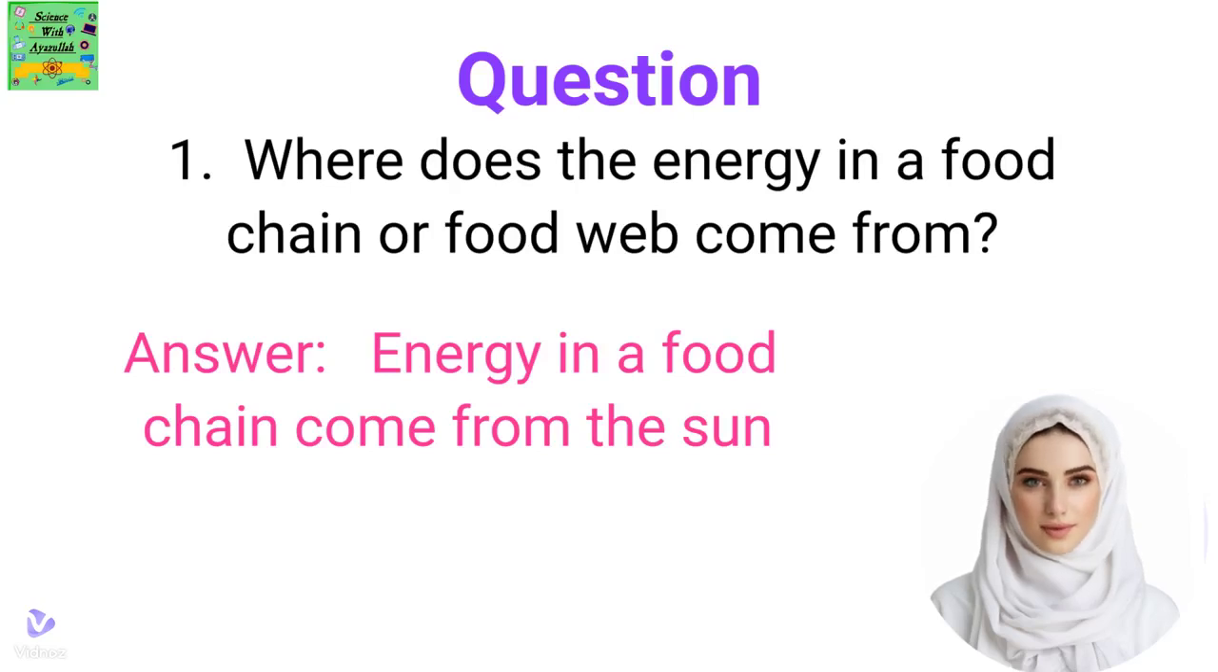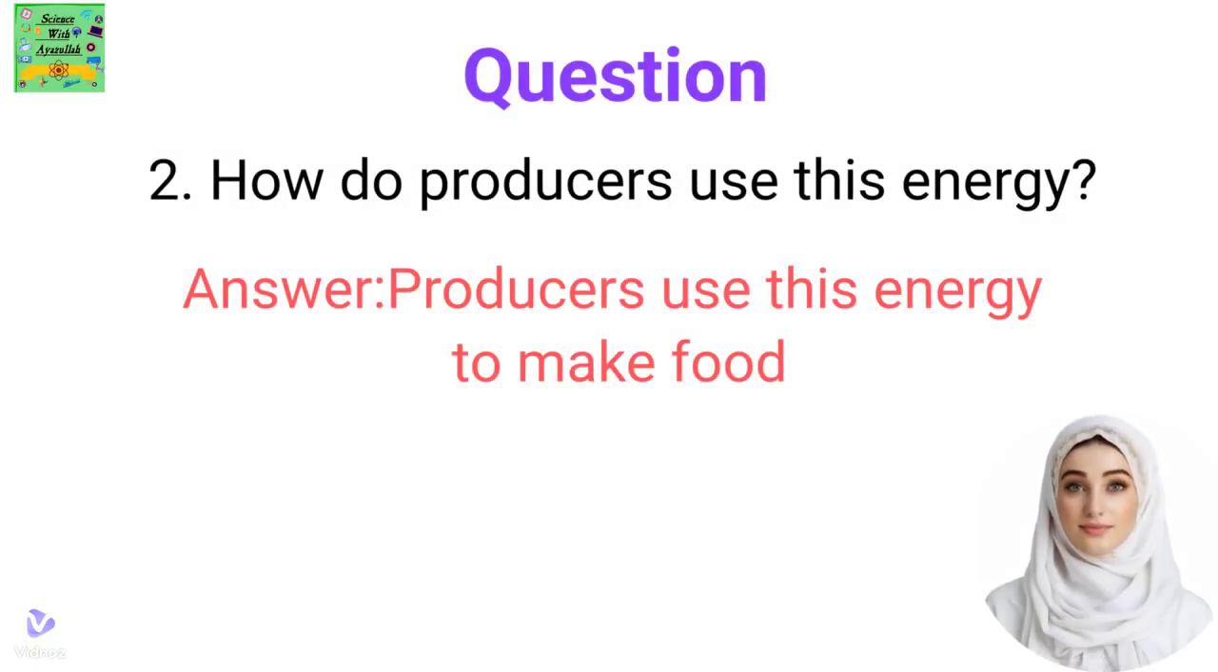Questions. 1. Where does the energy in a food chain or food web come from? Answer. Energy in a food chain comes from the sun. Questions. 2. How do producers use this energy? Answer. They use it to make food.